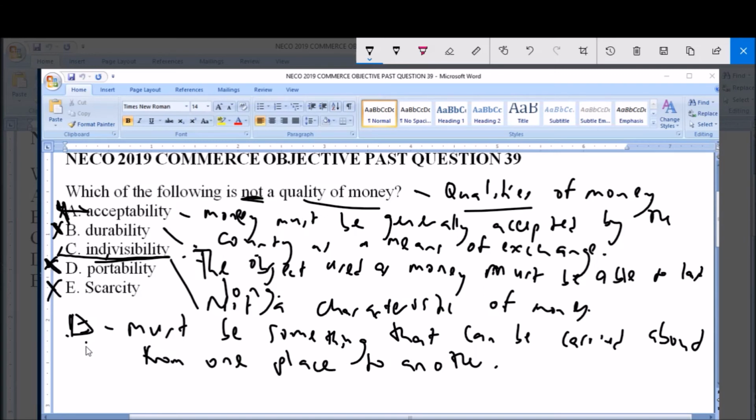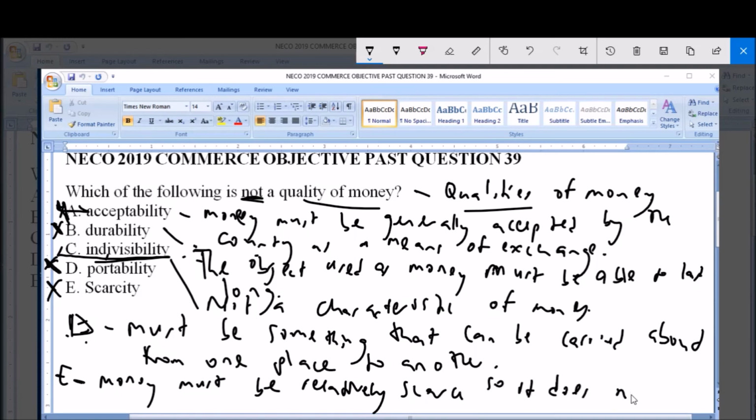And then option E, scarcity, is not the answer because it is also a quality of money, as money must be relatively scarce so it does not lose its value. So indivisibility is not a characteristic of money or a quality of money, and is the answer to this question.